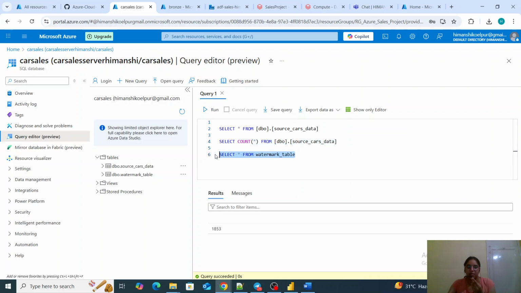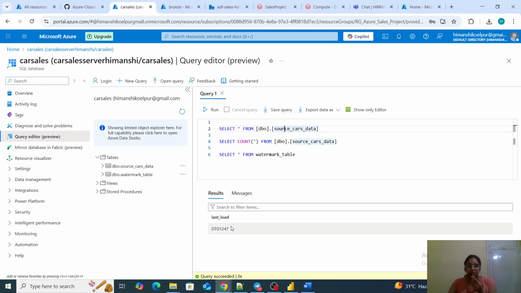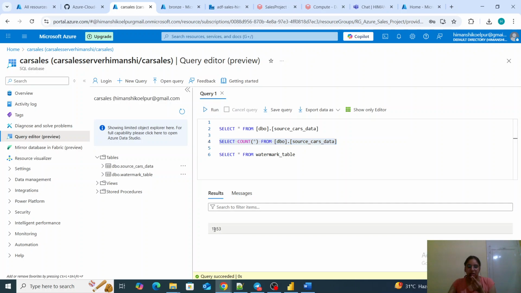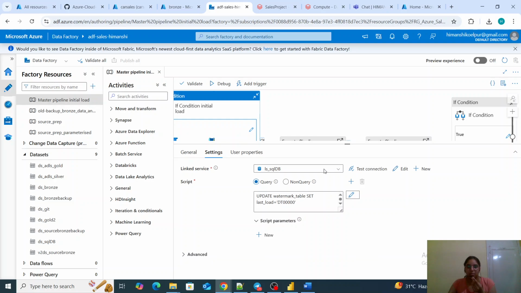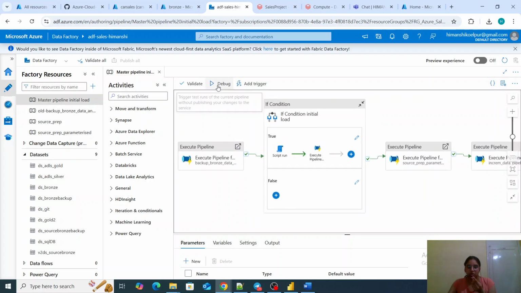And in the watermark table, if you see, it has some other value. So all of this will be updated, and this will be completely cleared for the first time load. My cluster is running right now, and if you see my data in the SQL table, the count is 1853, but I have only 1849 as historical data, so everything will be cleared and then reloaded. And we have data over here, so let me run my master pipeline. This I am running for incremental load, sorry, historical load.